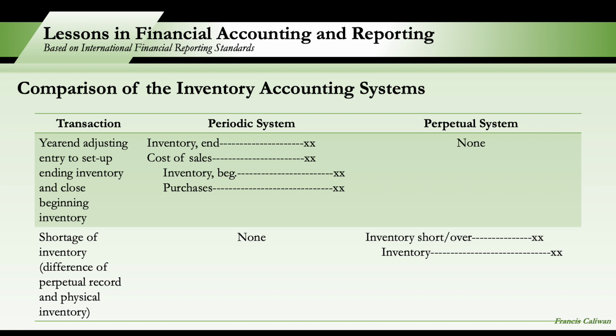Anong ulit yung formula natin sa total goods available for sale? We have inventory beginning plus purchases. So our inventory beginning, unsold units last year, plus our purchases this year will be our total goods available for sale this year. Kaya inventory beginning plus purchases, total goods available for sale. Another formula for total goods available for sale ay inventory end and cost of sales. So saan ba napupunta ang total goods available for sale? We have inventory end for unsold units and cost of sales for sold units.